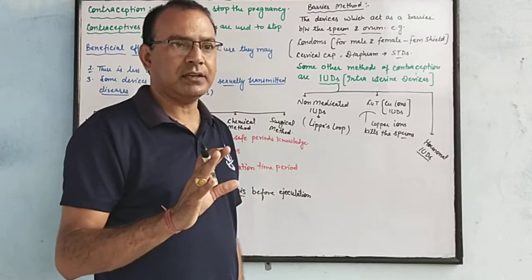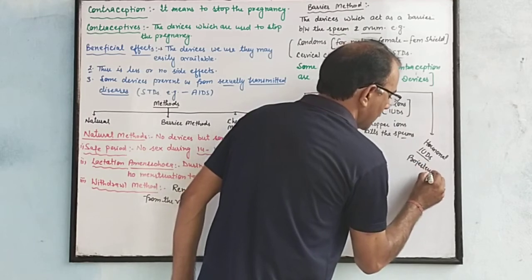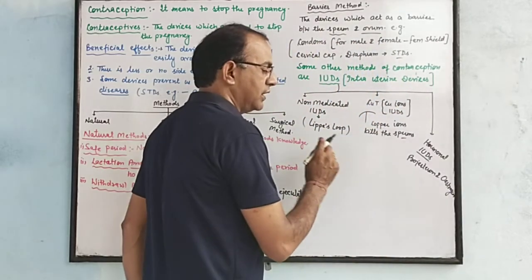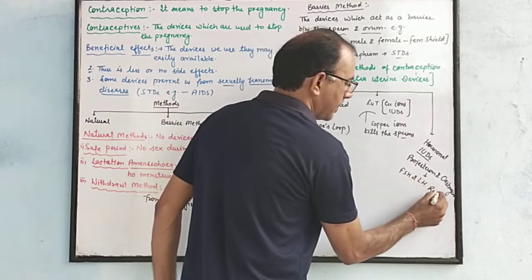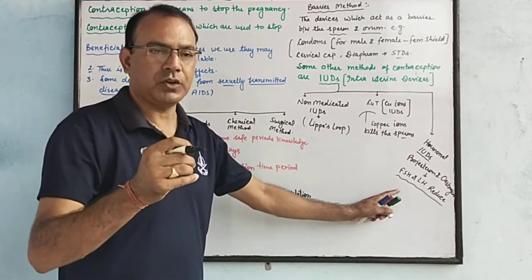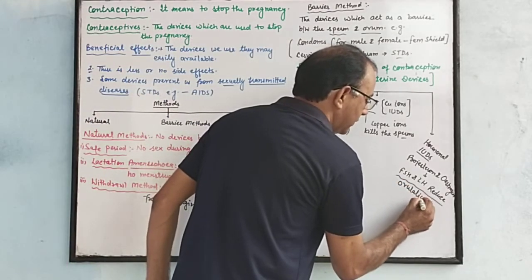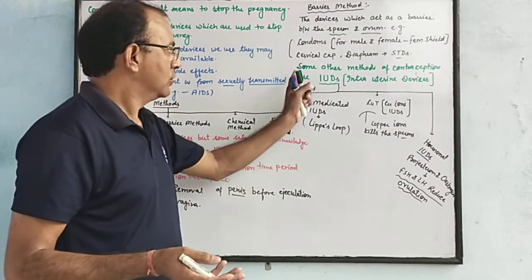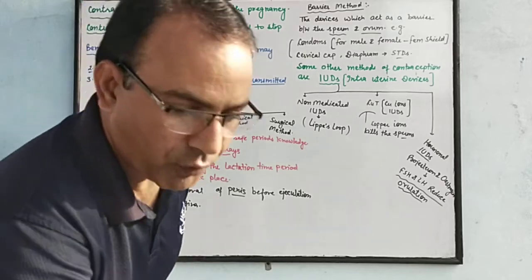We know that during the secretion of progesterone and estrogen, the secretion of FSH and LH reduces. If these hormones are reduced in quantity, then there is no ovulation. And if no ovulation takes place, then fusion will also not take place. So these are some barrier methods by which we can prevent the fusion of sperm with the ovum.